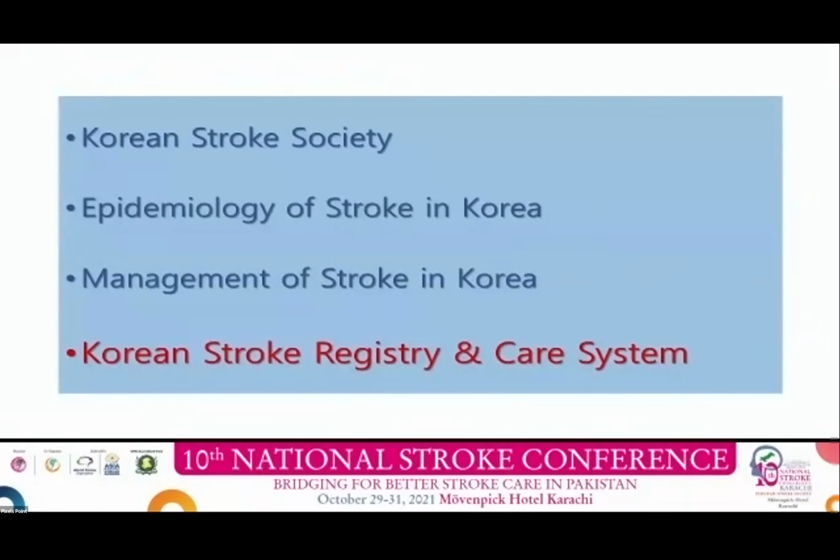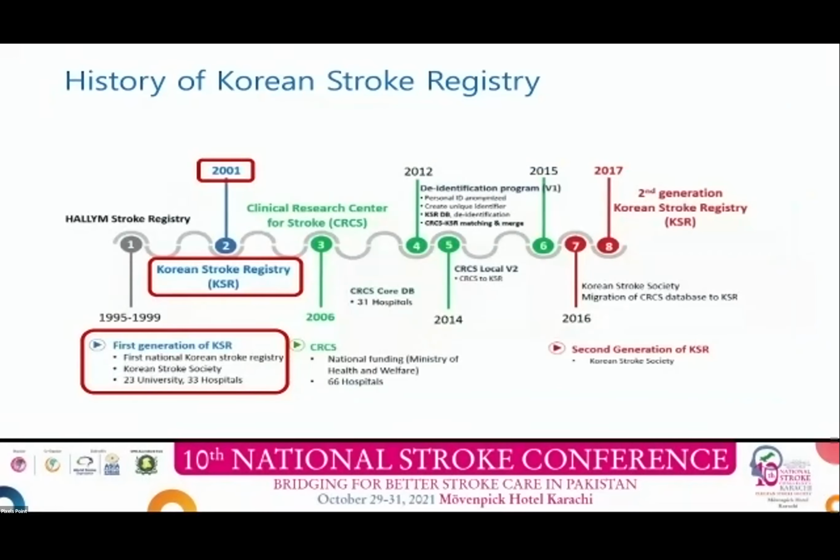The last part of my talk, KSR, Korean Stroke Registry, and the stroke care system. Let me briefly introduce the history of Korean Stroke Registry. In 1995, Stroke Registry sprouted in one hospital, Halim Stroke Registry. And the Korean Stroke Registry started